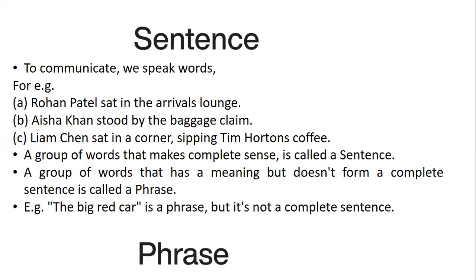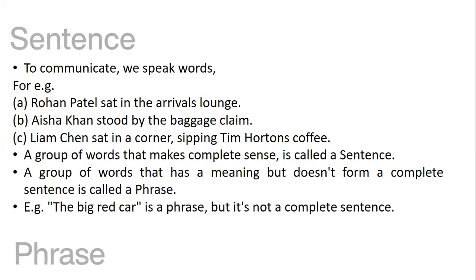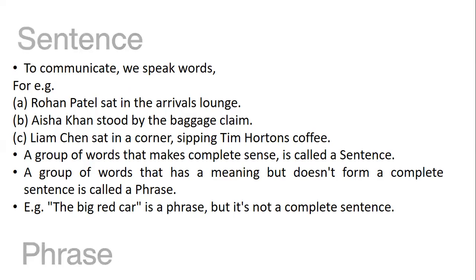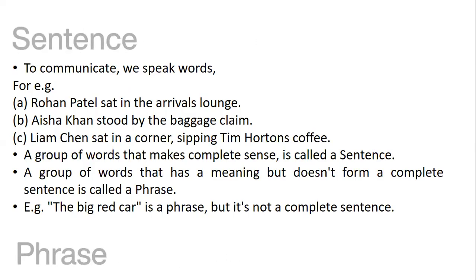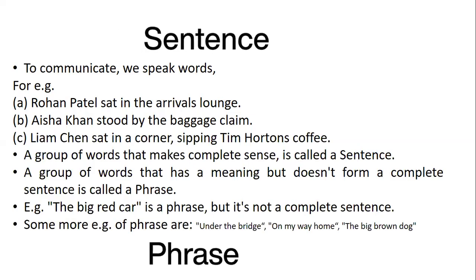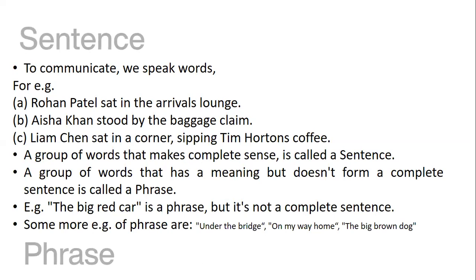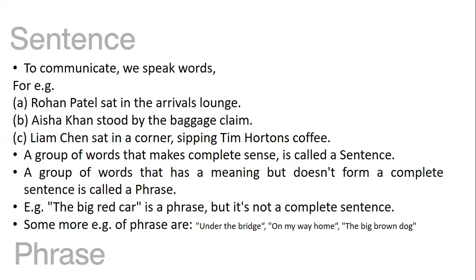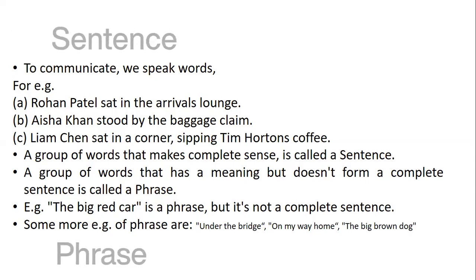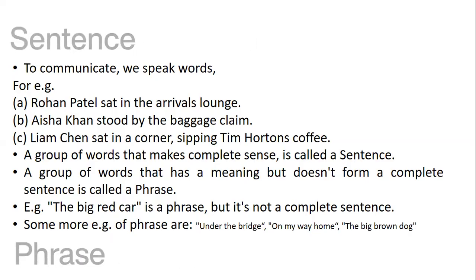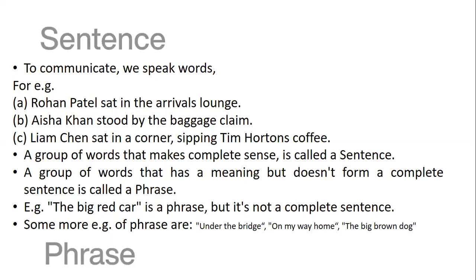We don't have complete information about the big red car. We only have a phrase, but nothing regarding the car is explained. Other phrases are under the bridge, on my way home, the big brown dog. These are phrases because they do not make complete sense.